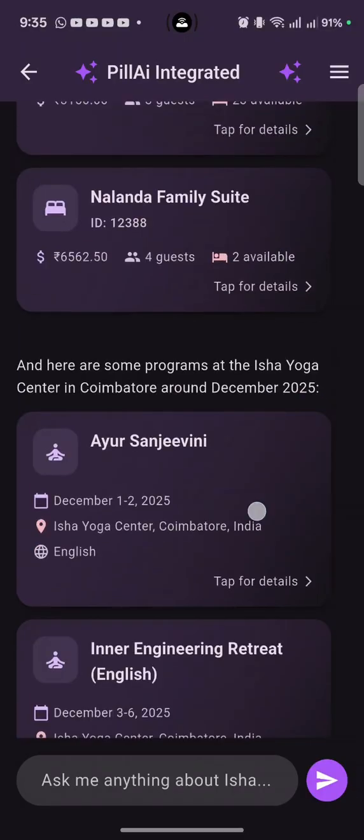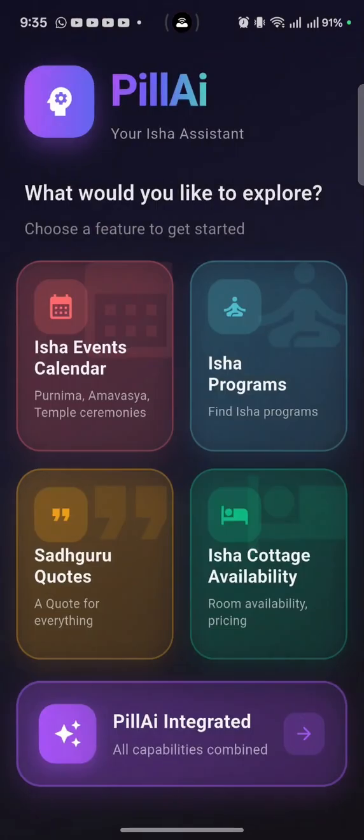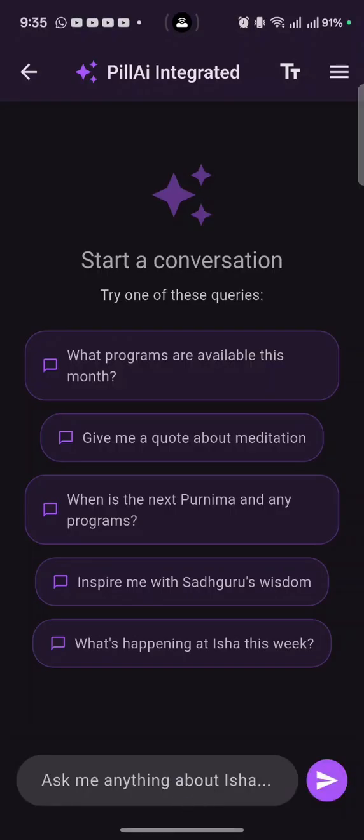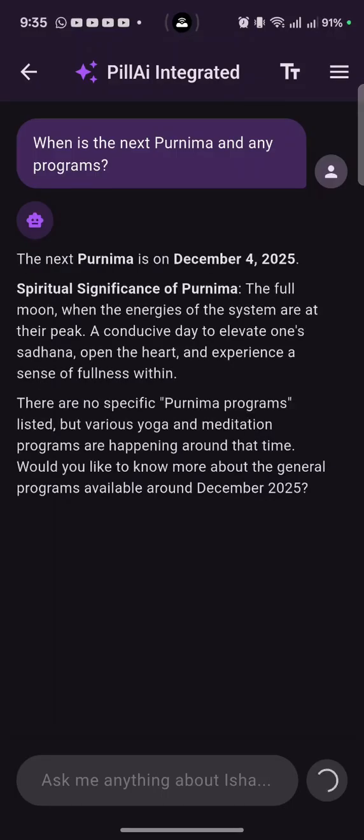This is the integrated option which shows all the features, and we have this button here which is currently in generative UI mode. We can have the responses in just plain text. Right now it uses generative UI. We can switch it to markdown text. So here, if I give any query, it gives all the results in just markdown. This is the general way of how we have been interacting with AI applications. There is no UI or cards or anything like that. This is the normal mode, and there is the generative UI mode when we switch it.